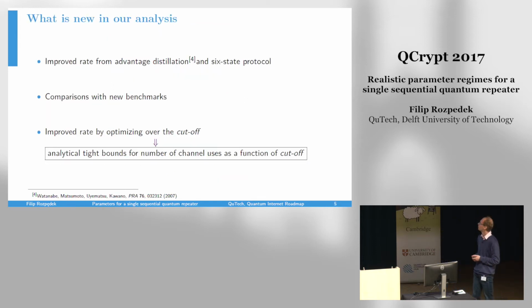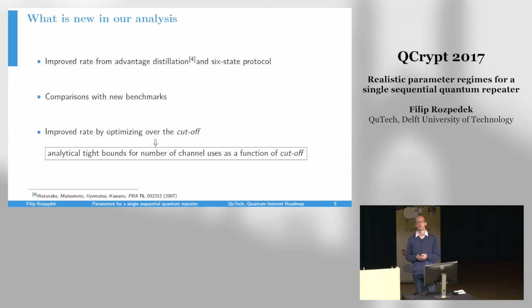Firstly, we improved the rate by also performing a 6-state version of this protocol. In particular, we supplement the standard one-way error correction scheme with advantage distillation, which is a specific two-way post-processing scheme, a two-way error correction scheme. In particular, we use the advantage distillation scheme proposed in this paper.